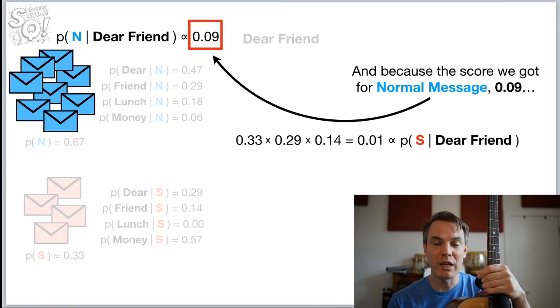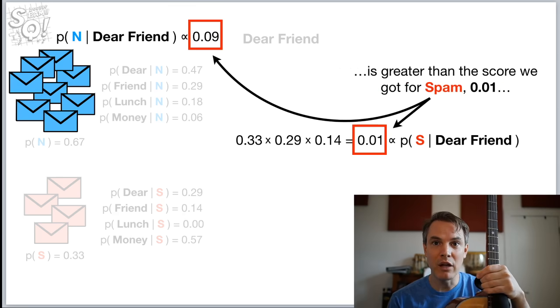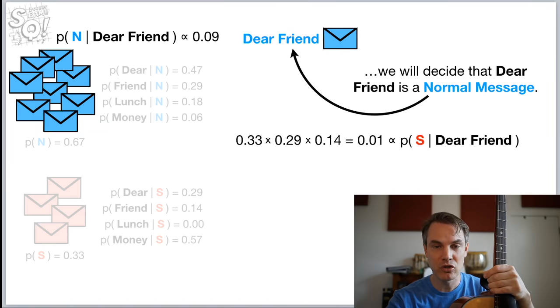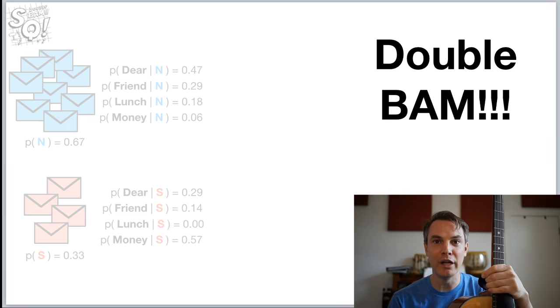And because the score we got for normal message, 0.09, is greater than the score we got for spam, 0.01, we will decide that "Dear friend" is a normal message. Double bam!